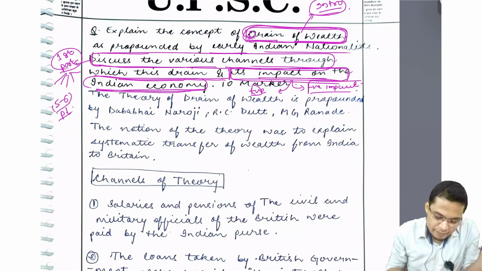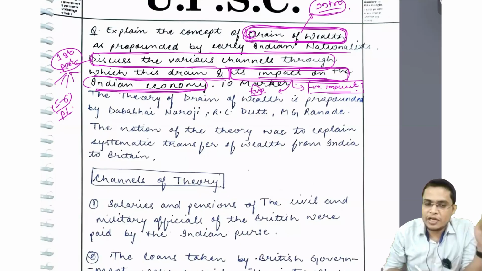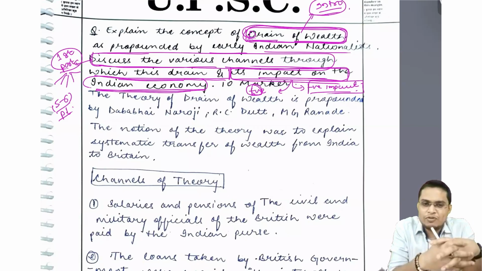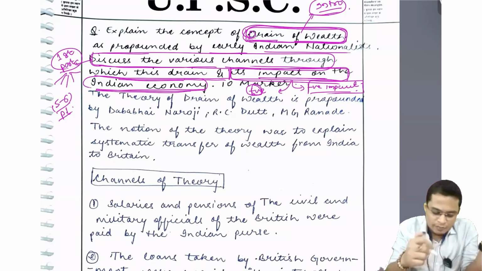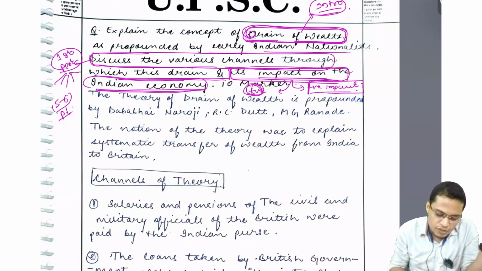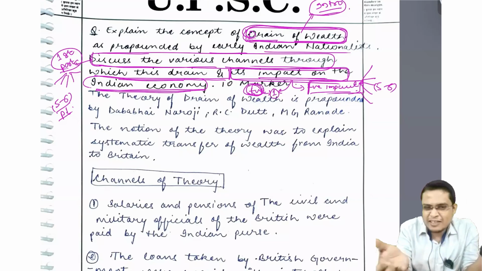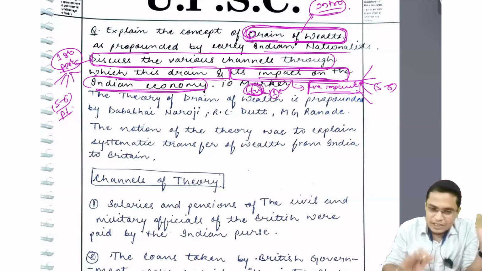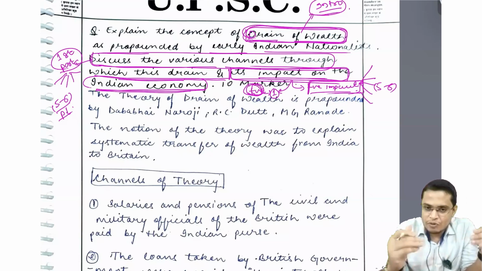There you have to write the negative impact, how it impacted our economy, society, any section you want to write. And there is one positive impact also because of this drain of wealth: they provided an ideological background. We can clearly say that the British are exploiters. They are exploiting the Indian economy, and because of this exploitation we are poor. Within the negative impact, you can explore 5 to 6 points and 1 point here. If it is 10 marks, then you ultimately need around 10 points. If you write good points, then it is a very good thing. I think the structure is good for everyone. You have understood how to write this answer.